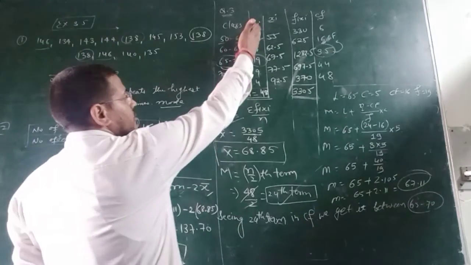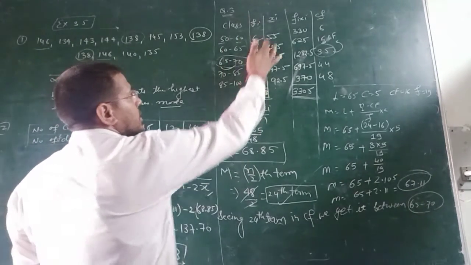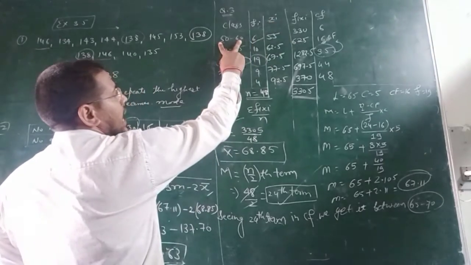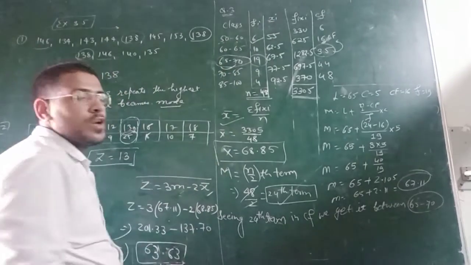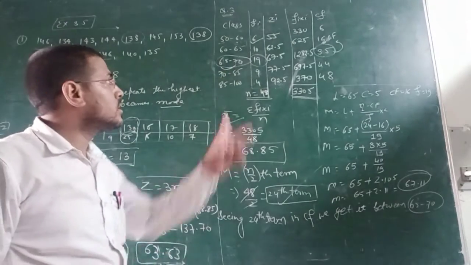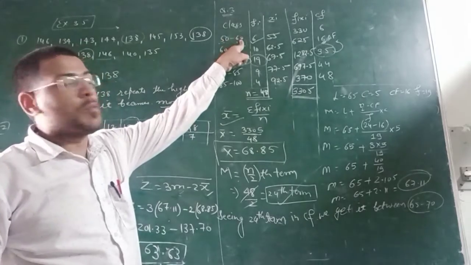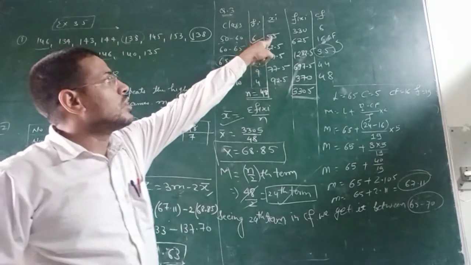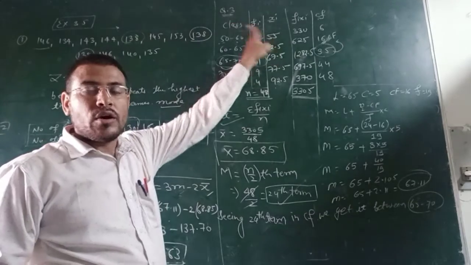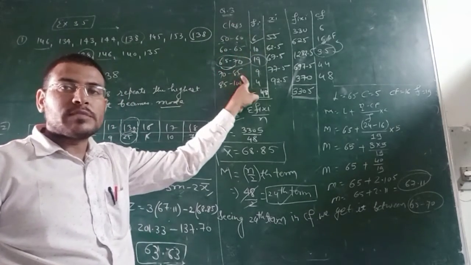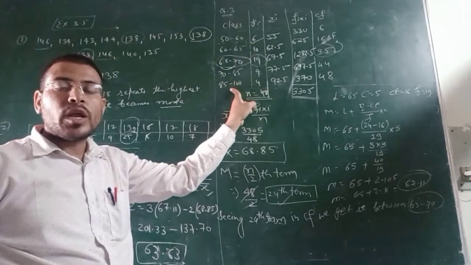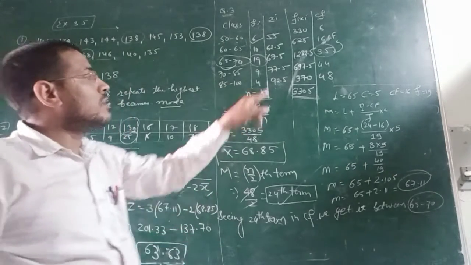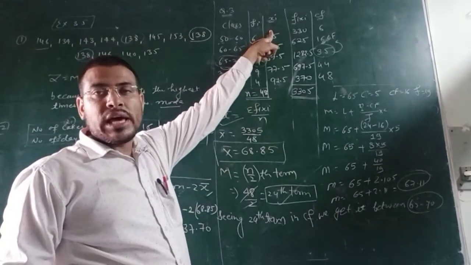See, frequency is already given to you. Now xi means middle value. How to find the middle value? Add 50 and 60, lower boundary point plus upper boundary point. This is the lower one and this is the upper one. We will add these two and divide by 2, so you will get xi, right? Similarly in every class we have to do the same: add lower and upper and divide by 2, so that we will get the middle value or xi.